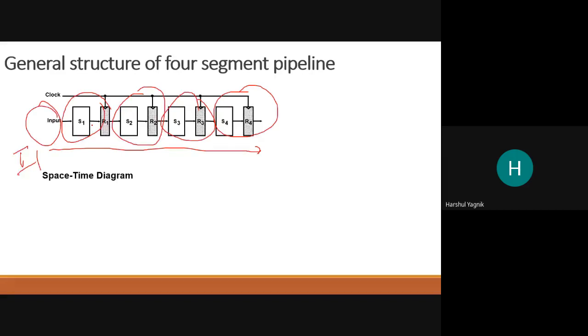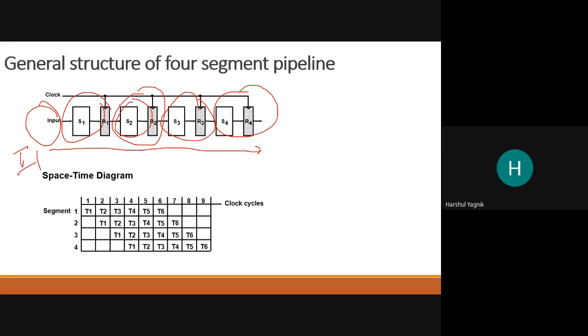So at that time, when segment 2 is performing an operation on the result of R1, can't we use segment 1 to operate on the second data? Right? That is pipelining. So that is shown over here with a space-time diagram. So here we have our 4 segments, segment 1, 2, 3, 4.